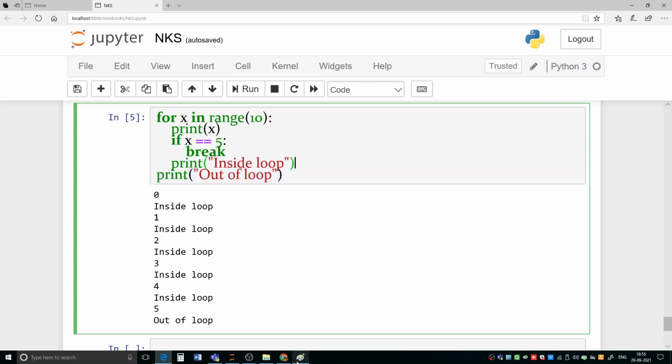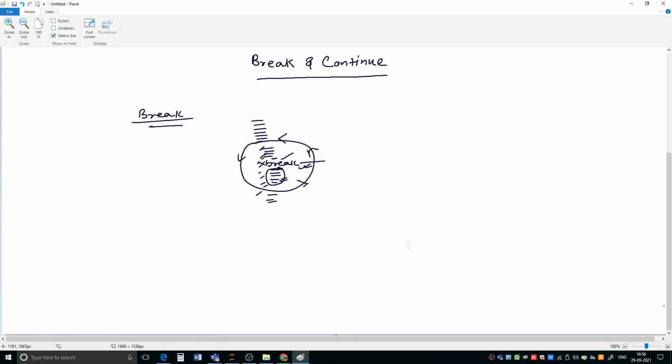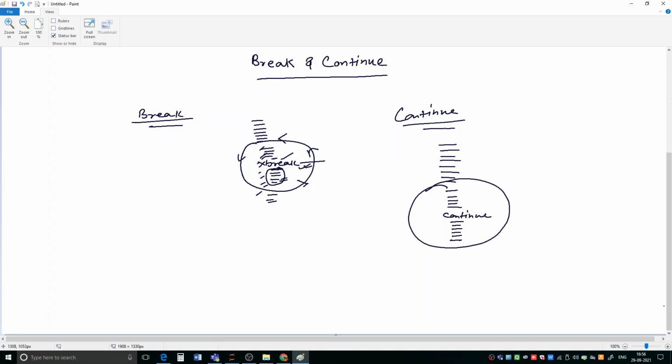Now let us understand the continue statement. So what does the continue statement do? How does it work? See, again it is used inside the loop. Suppose you are coming this way, all these statements are there, and at this point, suppose you have to execute one loop, and in this loop, so many statements are there, and among them, one continue statement is also there, and after that, these statements are there. So what will happen if the continue statement executes?